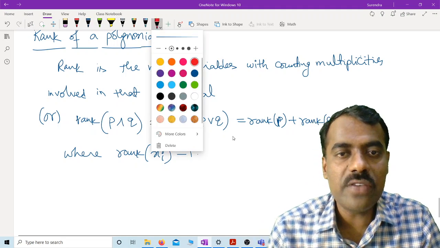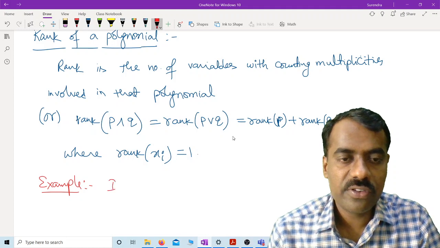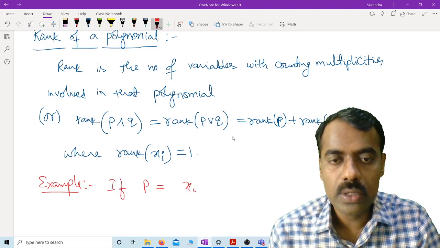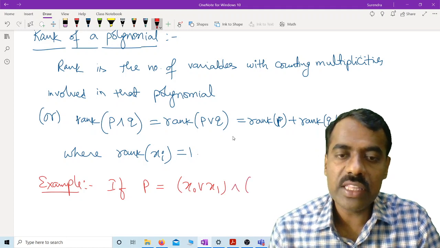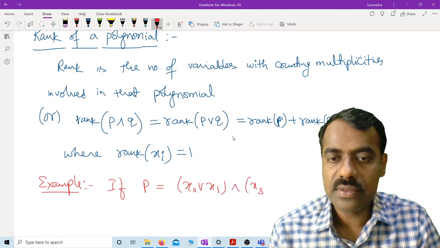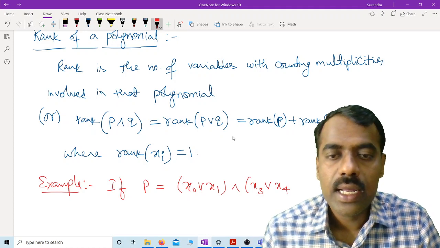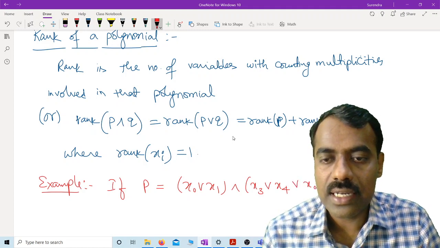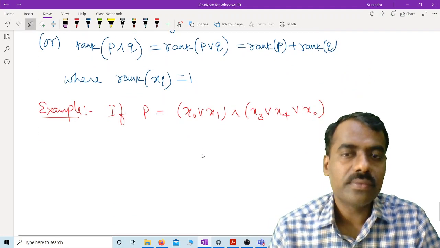So if I take an example, suppose P is equal to x naught join x1, meet with x3 join x4, and suppose I write here join x naught. Then what should be the rank here?